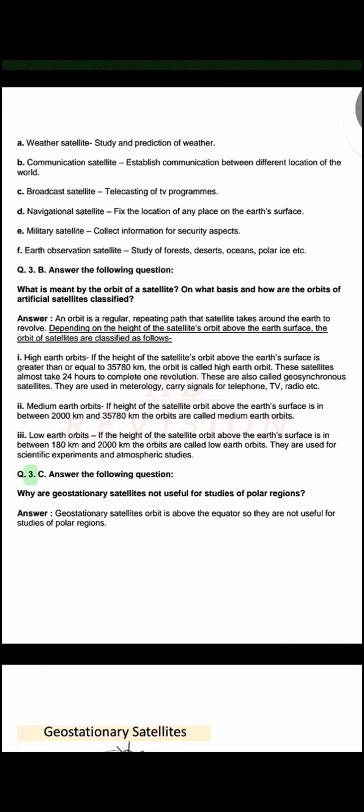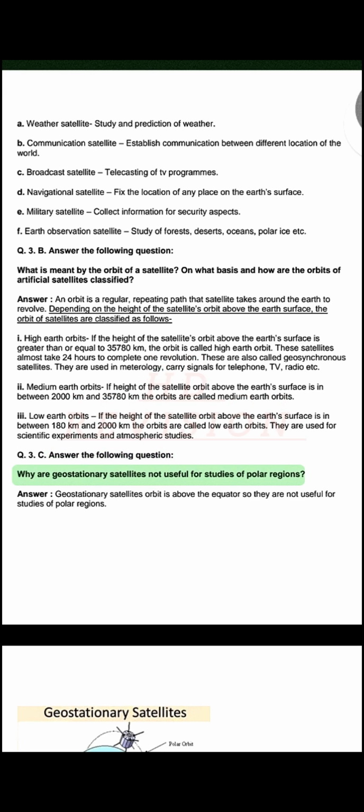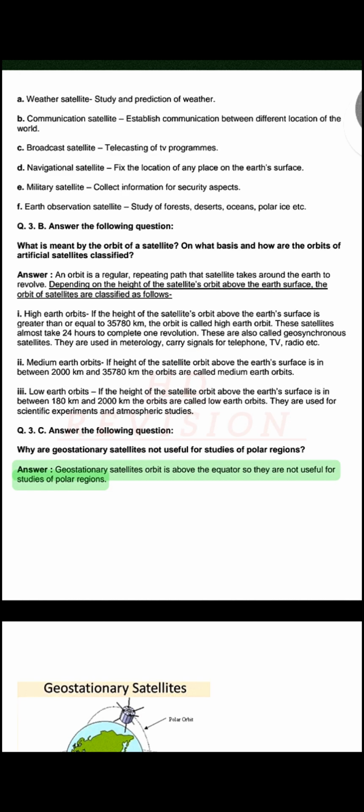Q. 3. C. Answer the following question. Why are geostationary satellites not useful for studies of polar regions? Answer. Geostationary satellites' orbit is above the equator, so they are not useful for studies of polar regions.